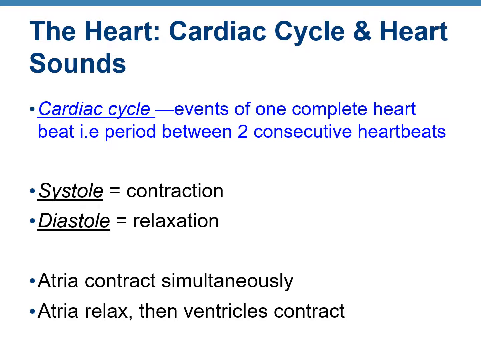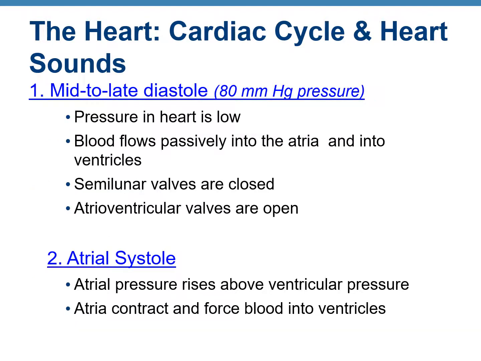So the two atria, that means the two upper chambers, contract simultaneously. When the atria contract, we call it atrial systole. Then the atria relax. When the atria relax, the ventricles contract. We call it ventricular systole. When the atria are relaxing, we call it atrial diastole. And when the ventricles relax, we call it ventricular diastole. Now let's go over the events of the cardiac cycle using the figure in the next slide.